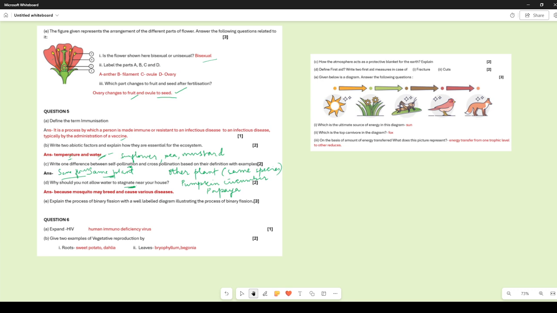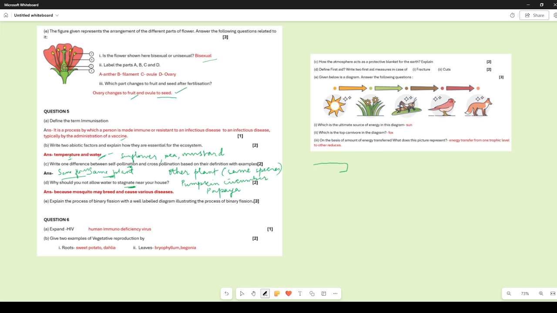Sorry. Oops, it is gone now. Wait a minute. So the diagram is given in your book and you can show it over here.